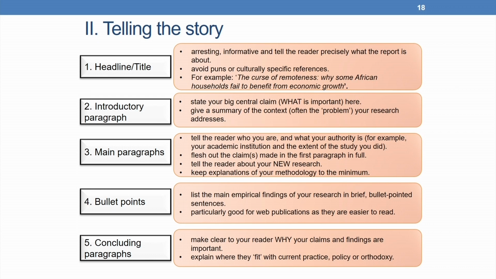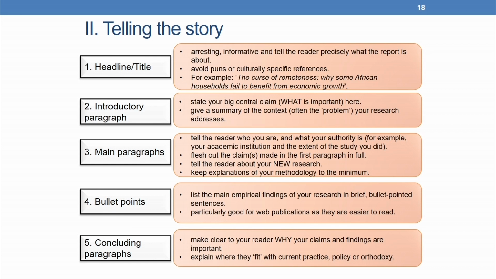First important thing is the headline or the title. The title should be arresting and informative and tell the reader precisely what the report is about. We cannot have a very long title putting all of what is required into the title and then not promising a lot to come in the report and not having enough material for what the title has suggested. So, it should be arresting, informative and tell the reader precisely what the report is about.